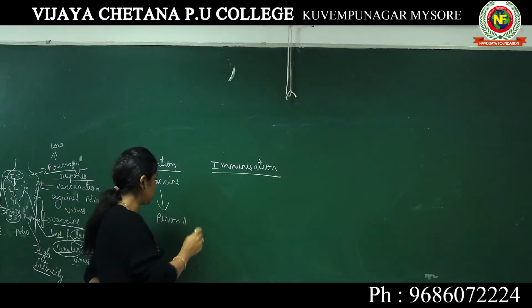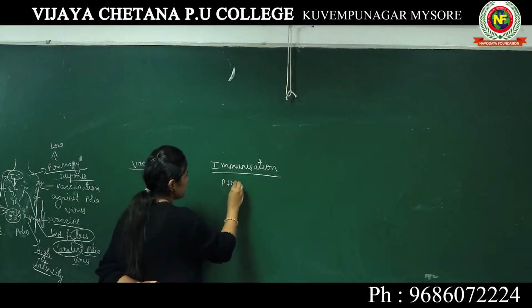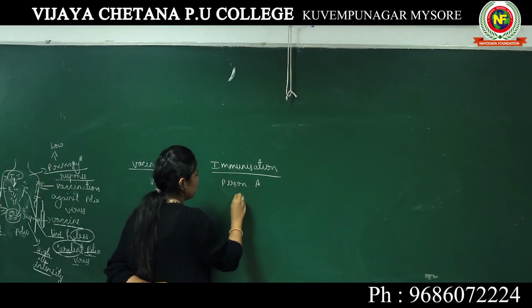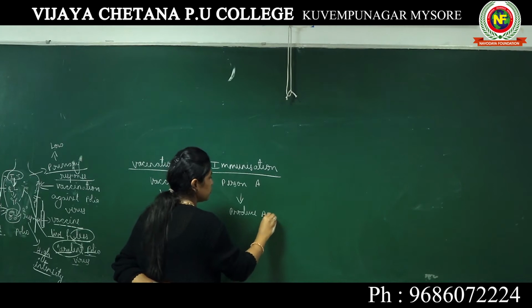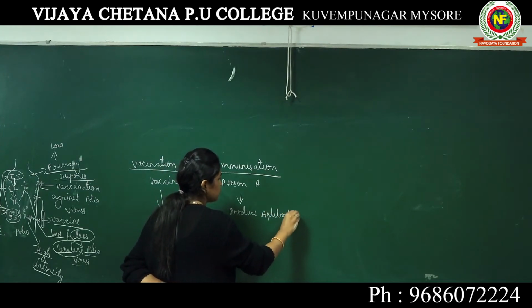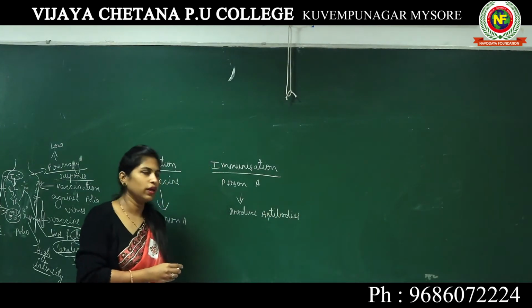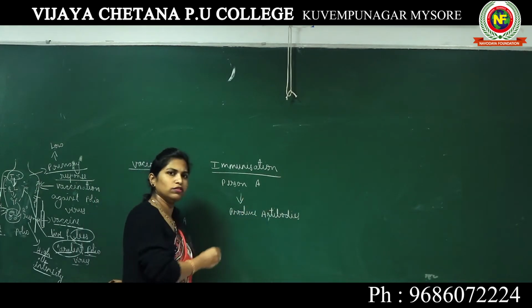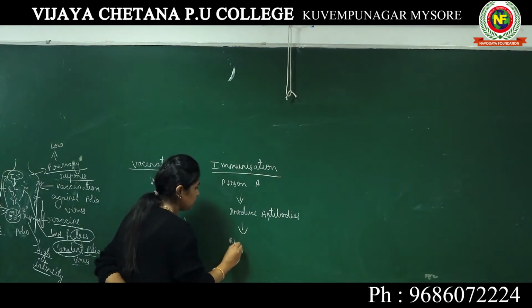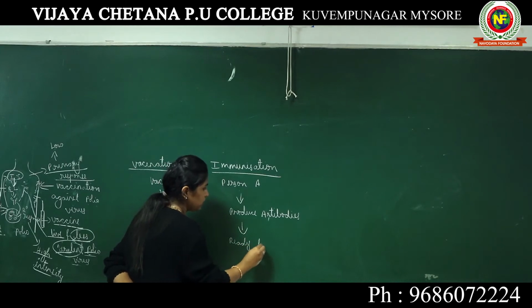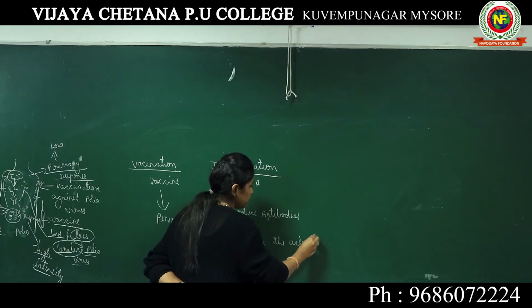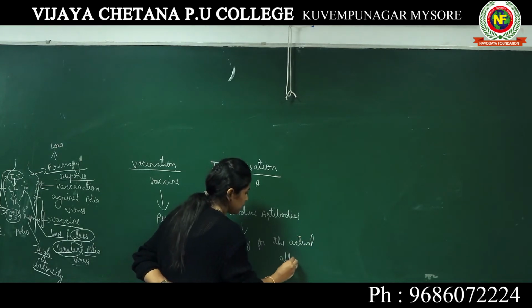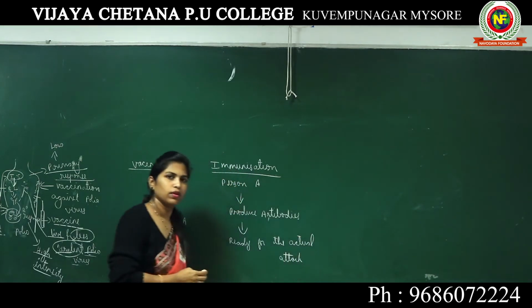What is immunization? This person A will start producing antibodies, and person A will be ready for the actual attack. Understood?